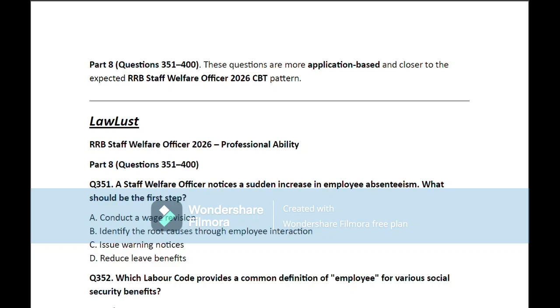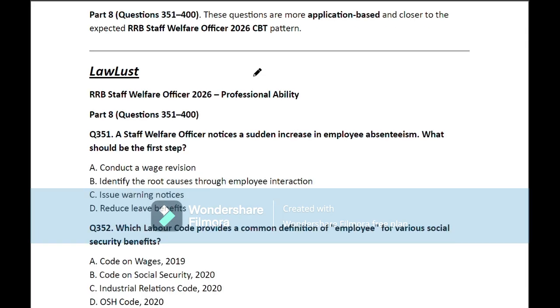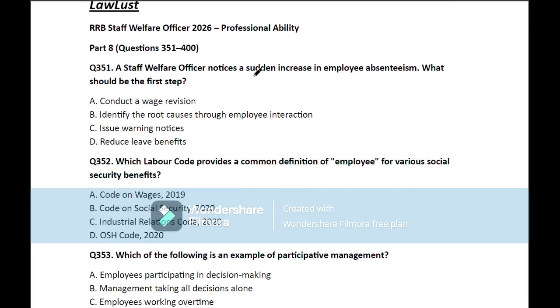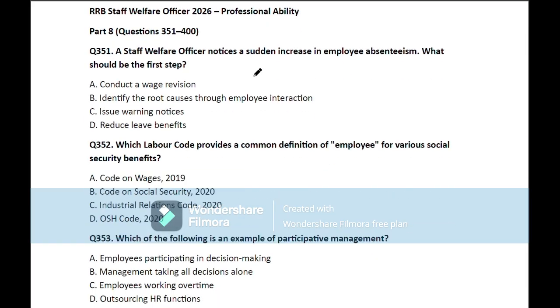So today we are continuing the same series of 500 MCQs for RRB SW exam. It is part 8, and in the next two parts we will complete and conclude the series. Here we will read the question and declare the answer after a short pause. So without wasting any time, let's move on to the questions.